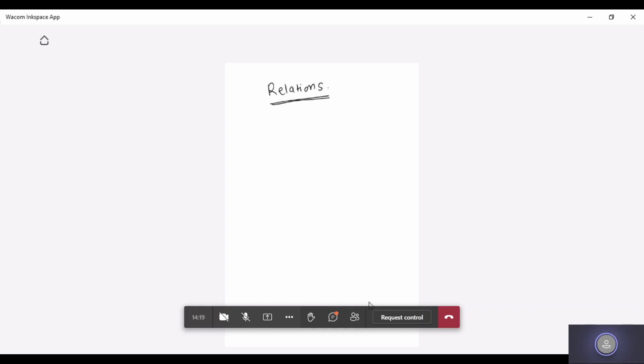So basically, the term relation comes into the picture whenever you work on different objects. You will have a collection of objects in an application, and you will try to find out the relation or correlation between those objects. You will try to recognize how the objects are related to each other in your application.